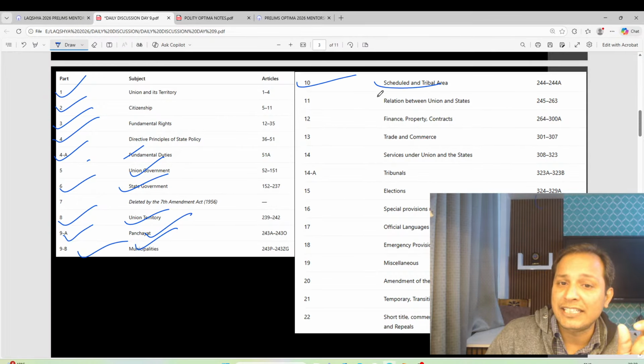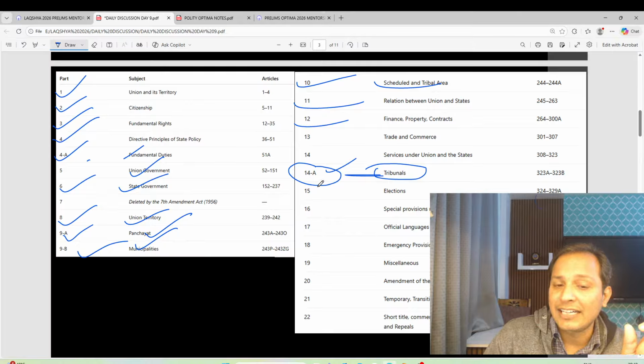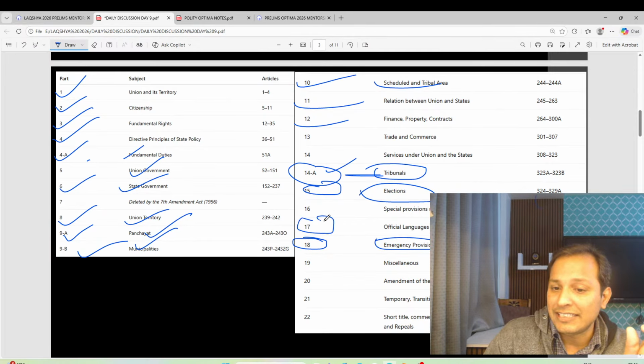Part 10 schedule areas. Part 11, part 12, and we can see here tribunals are part 14A, and elections are part 15. Emergency provision is part 18, and part 17 is official language. This is very important, official language and emergency provision.